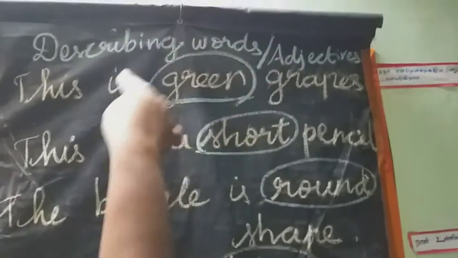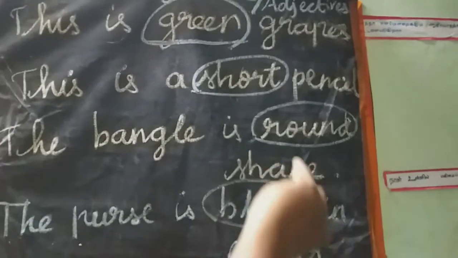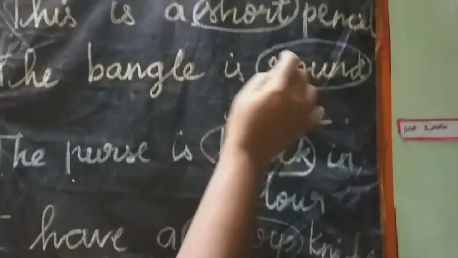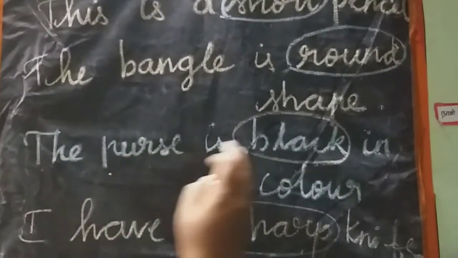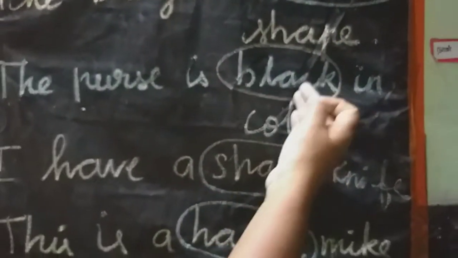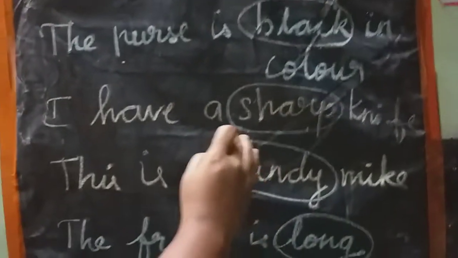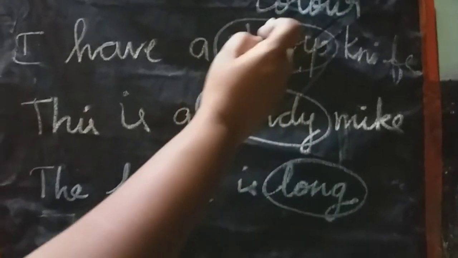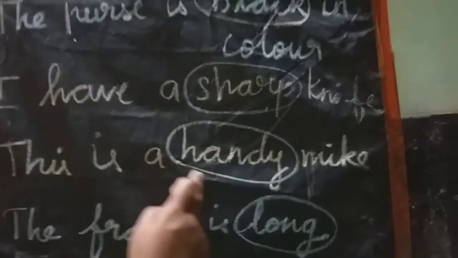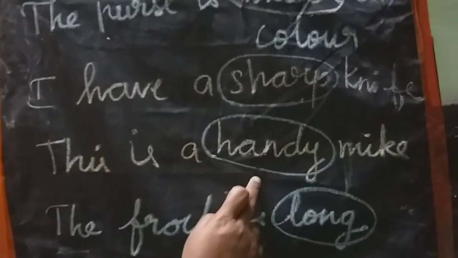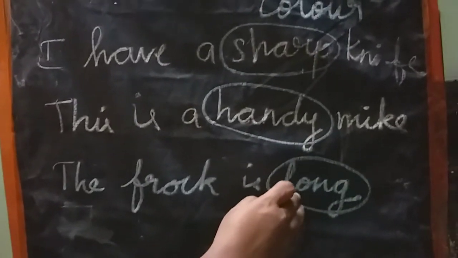So here which one is adjective? Green is the adjective. Here short is the adjective. Here which is describing word? Round. So round is the adjective. The purse is black in color. Here black is the describing word. So this is adjective. I have a sharp knife. And the sharp is the describing word. So sharp is adjective. And this is a handy mic. And handy is the describing word. So this is adjective. The frog is long. So long is the adjective.